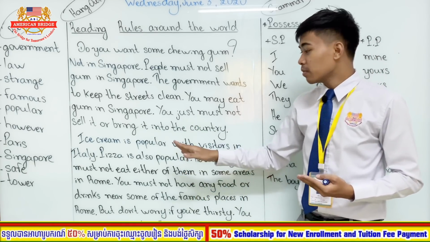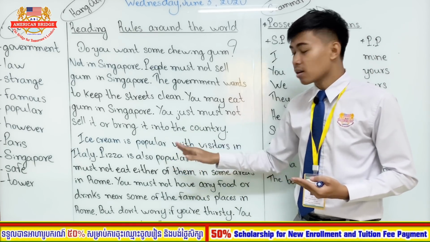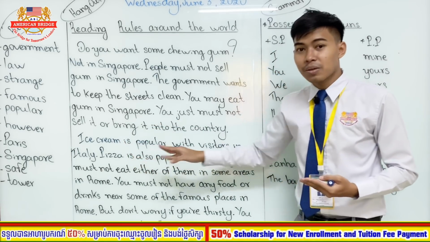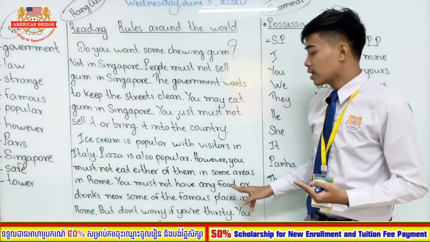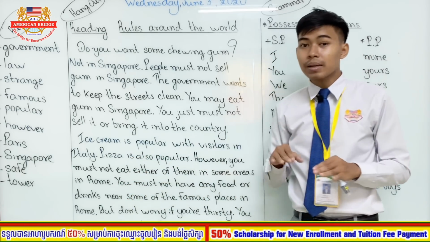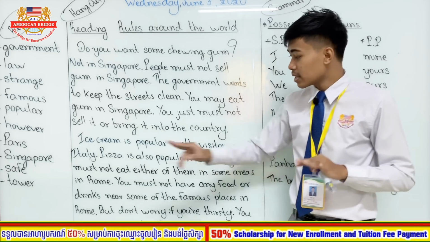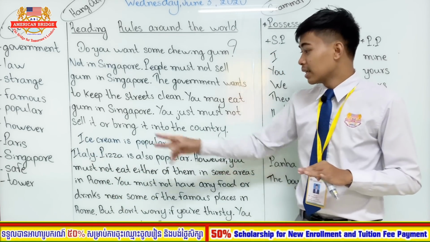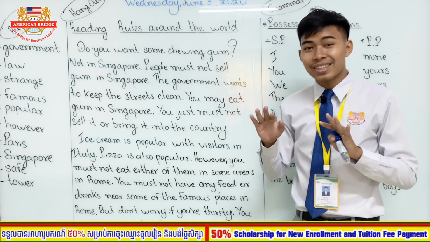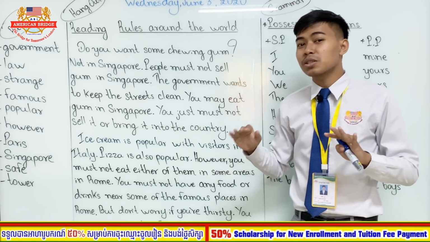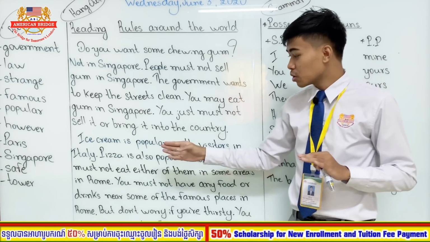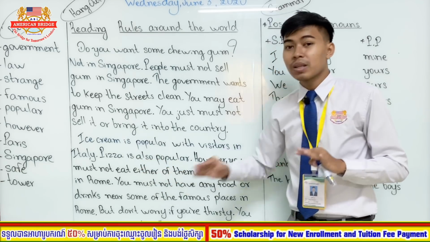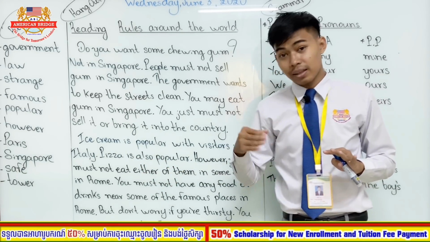So ice cream is very popular in Italy. Pizza is also popular. But these two things, ice cream and pizza, you cannot eat them in some areas in Rome. So in some places in the city of Rome, the capital of Italy, they do not allow you to eat these two things. Okay, so that is the rule. You don't wonder why, that is the rule and you have to follow it. When you go to Rome, you have to know which places you are allowed to eat ice cream and pizza, and which places you are not allowed to eat.